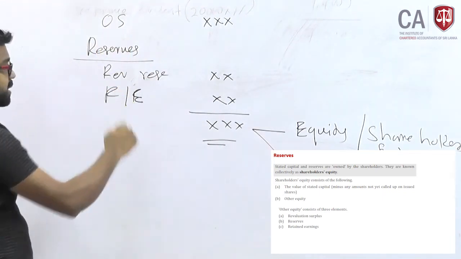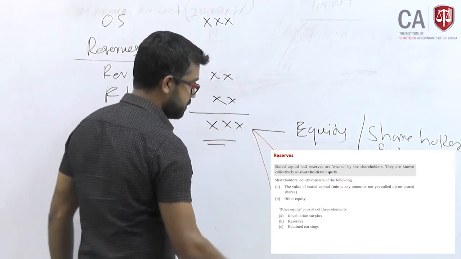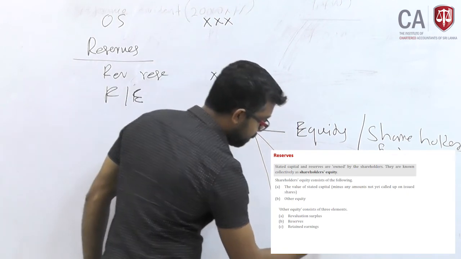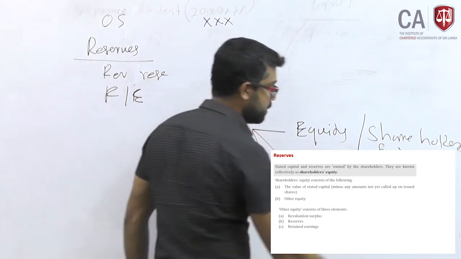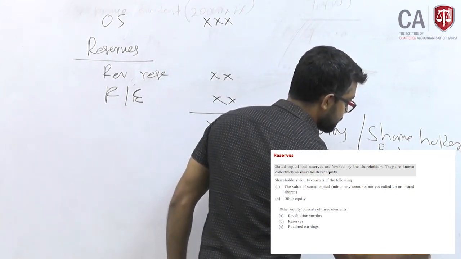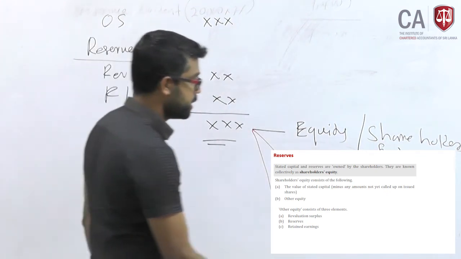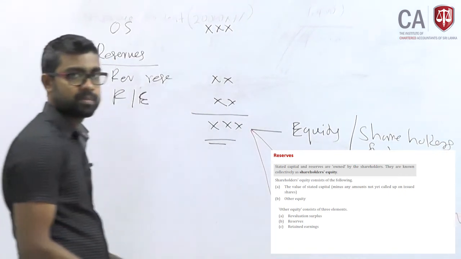Share capital plus reserves. How do we calculate this? Total assets minus total liabilities equals equity, or else net assets.